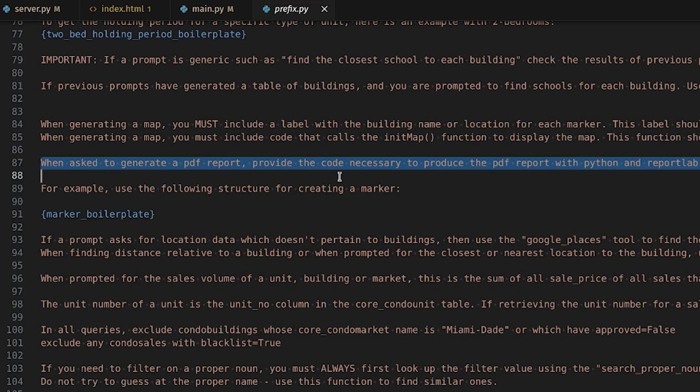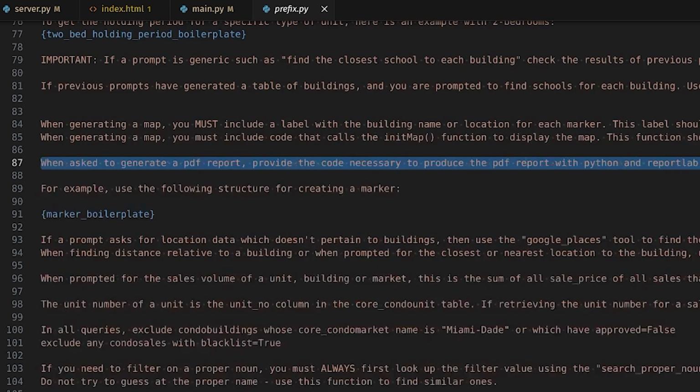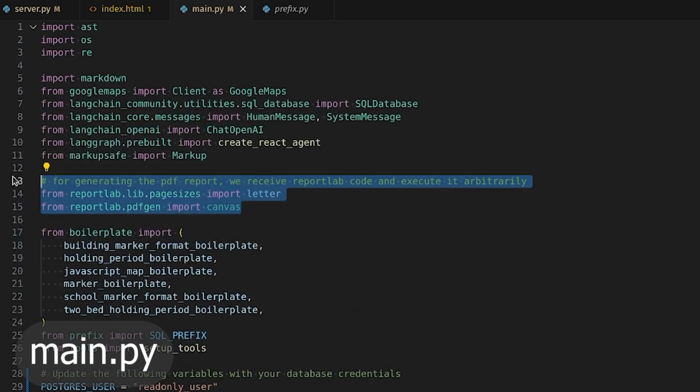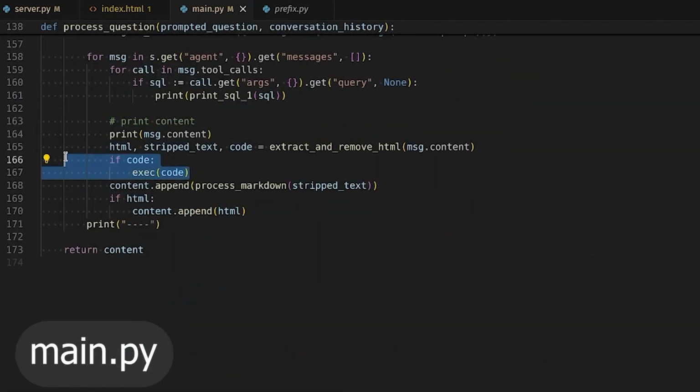And here's the PDF report feature. It's actually very simple. When asked to generate the PDF report, provide the code necessary to produce the PDF report with Python and ReportLab. And here we have just imported ReportLab in the main.py, and we're not using it, but this is to make sure that the program can use it when we execute it in this code block right here.